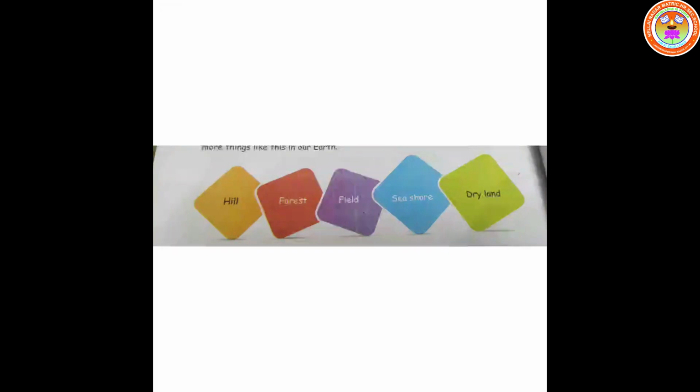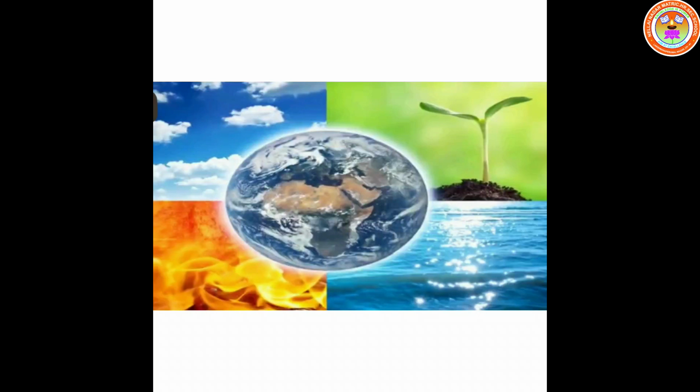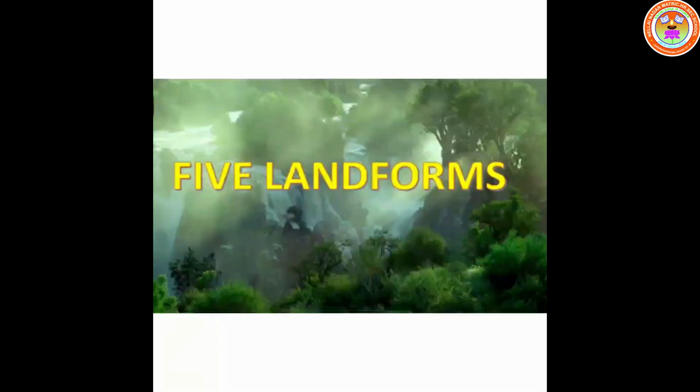Where does the paddy grow? Yes, paddy grows in agricultural land. Where would you see the seashore? Sea, beach. What is the name of useless lands? Fallow land. The places we see on the surface of the earth are called landforms.